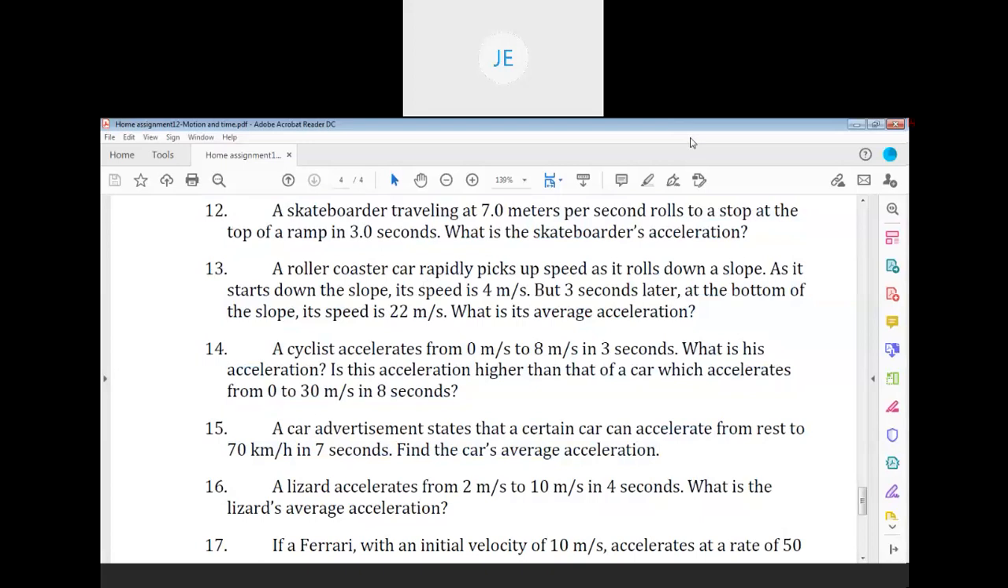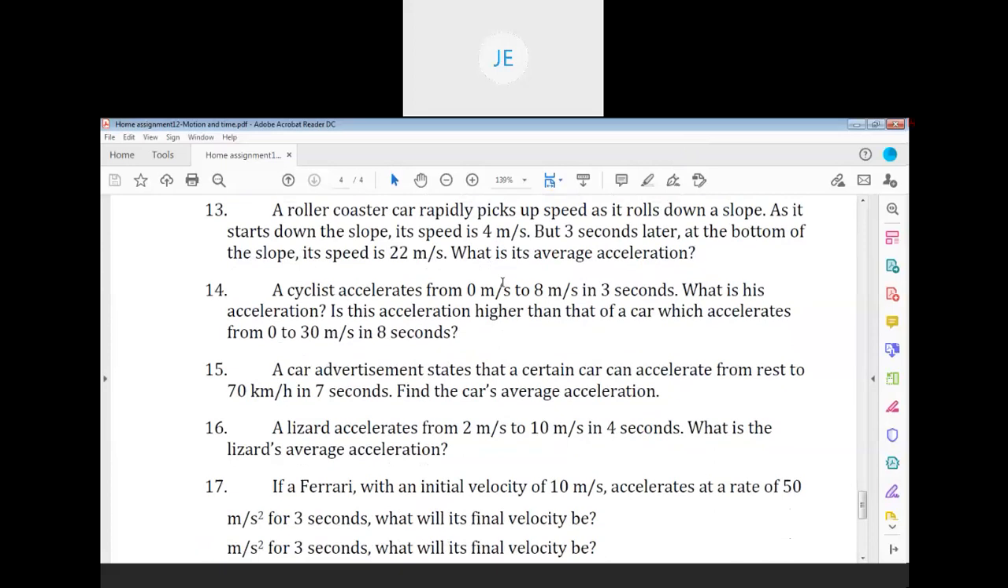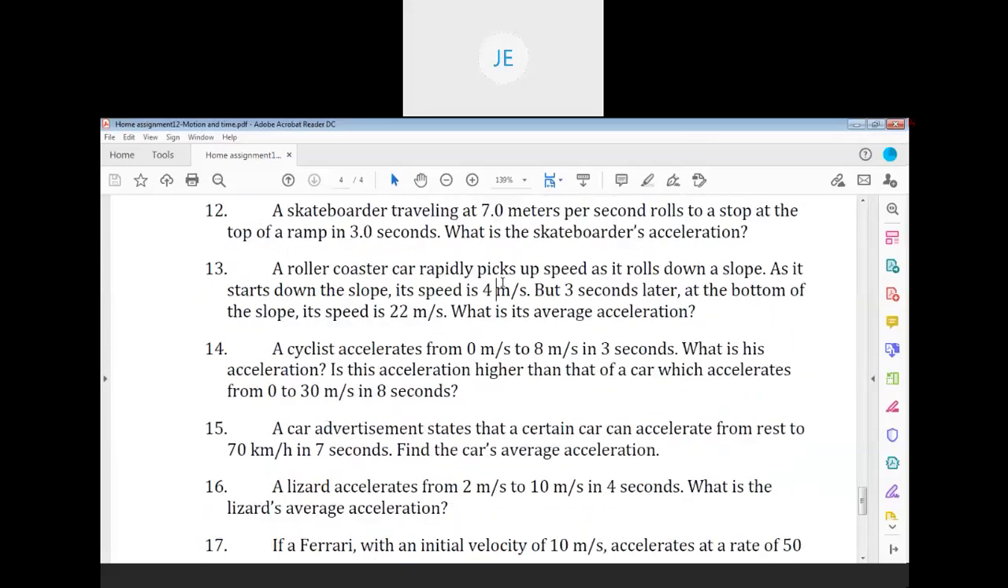Srija, what is this, beta? See, u is equal to 7, v is equal to 0, time is there. Then what is there? What you are unable to understand in this? U is there, v is there, t is there. Formula a is equal to v minus u by t. That's it. Srija, is it okay? Srija?